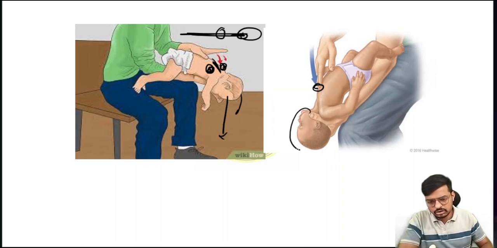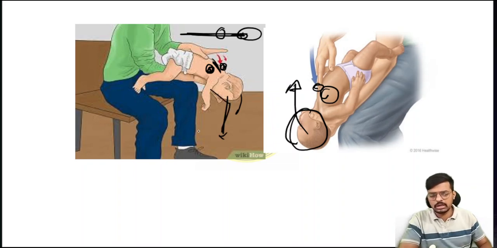The infant's head should be down and the chest up, but the face should be directed upward. While giving the chest thrust, the face is upward directed and the head is lower than the chest. Again here also the head is lower than the chest.